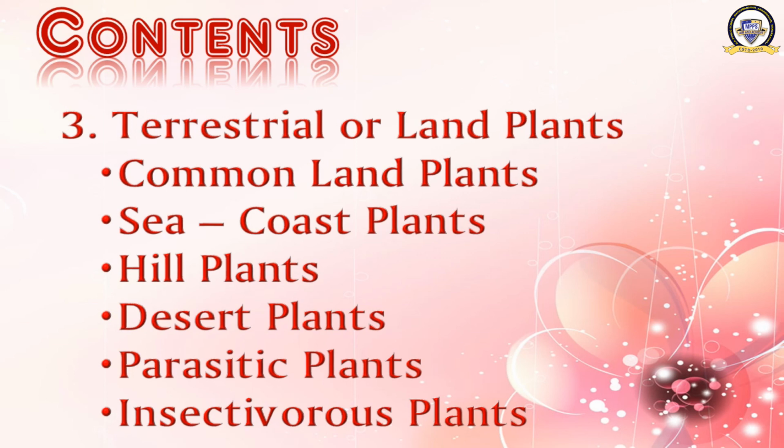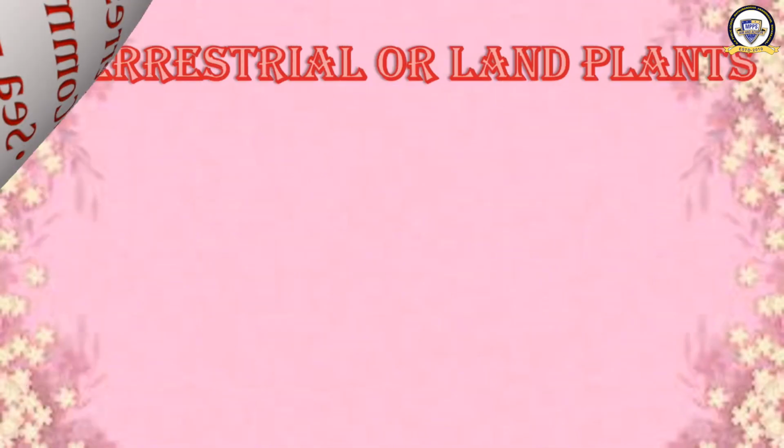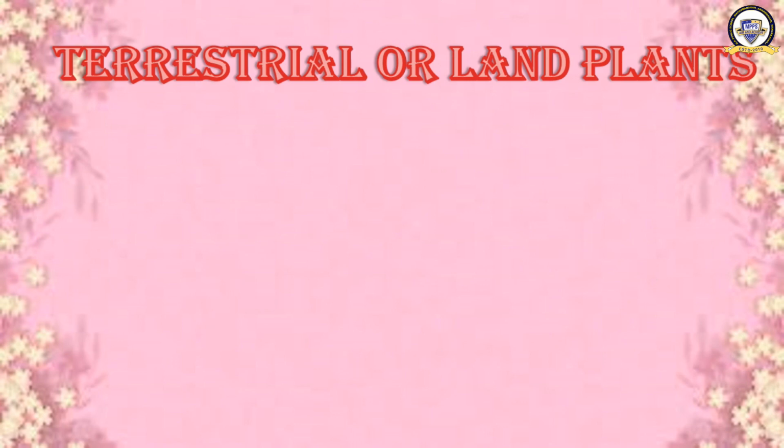The second group of plants. That is the third topic of the chapter. There are two types of plants: aquatic and terrestrial. Today we will learn about terrestrial or land plants. I told you there are six types of land plants. The trees which are grown on land. Shall we start with the first one? The first one is common land plants.